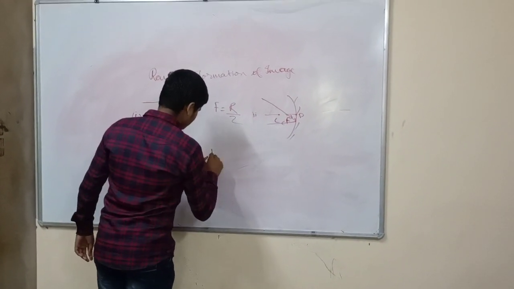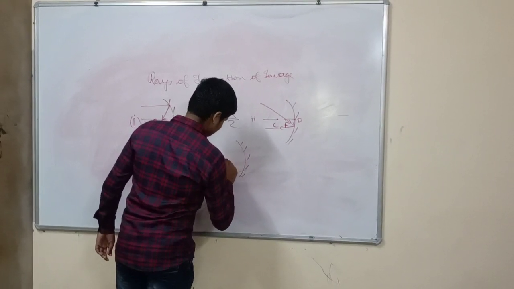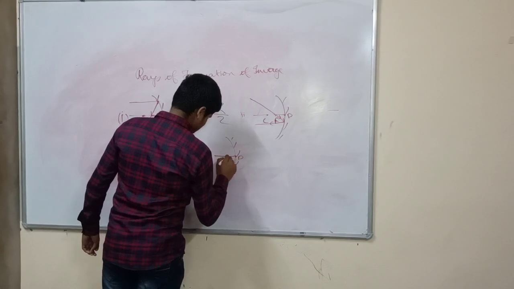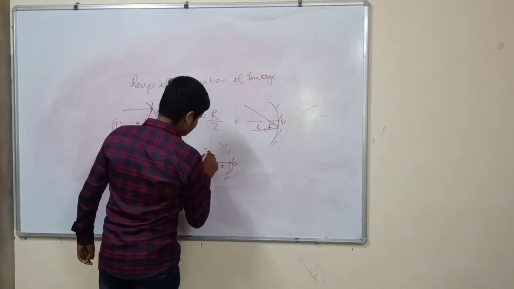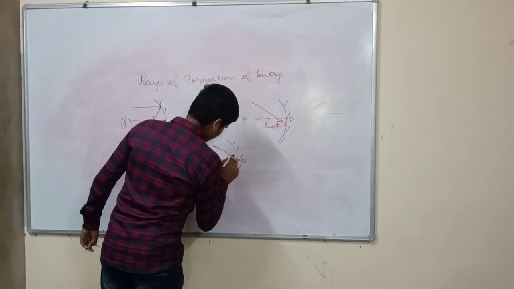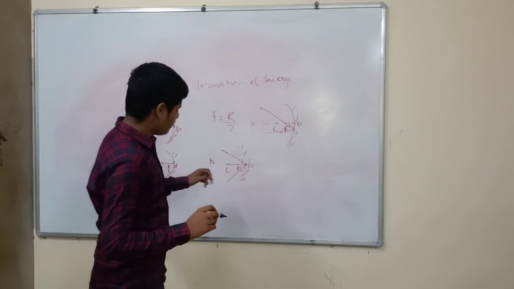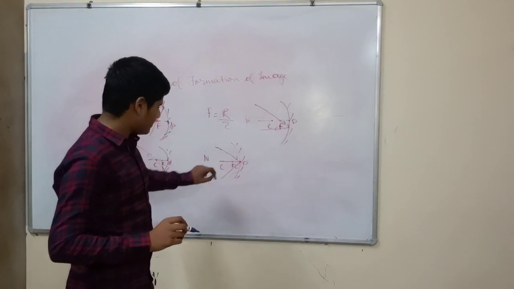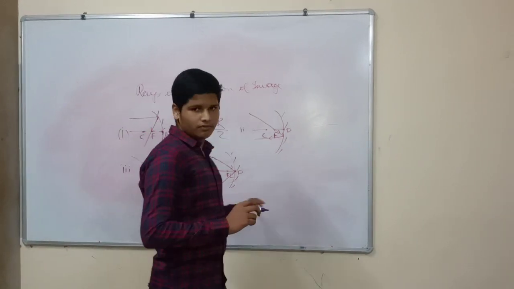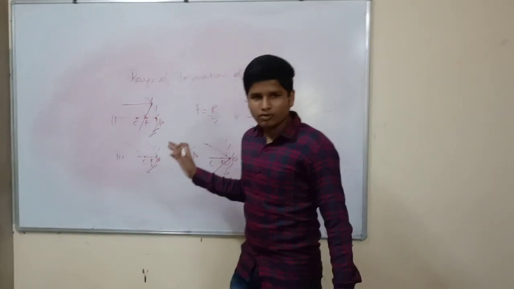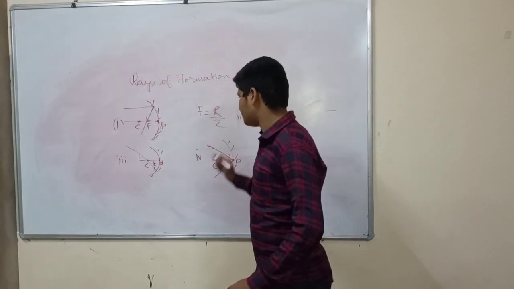And the last law, the fourth. When the incident ray strikes the pole, it deflects at the same angle it makes with the principal axis. It obeys the first law of reflection, that is, angle of incidence is equal to angle of reflection. These are the four particular laws, and we follow these to get the images placed at various places.